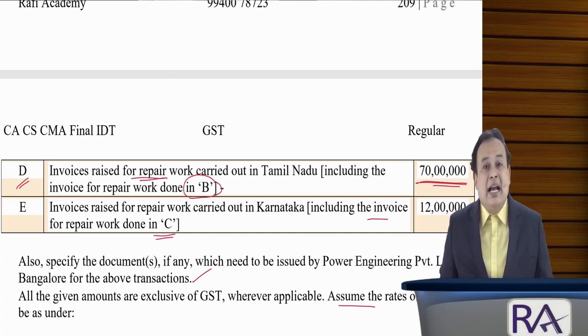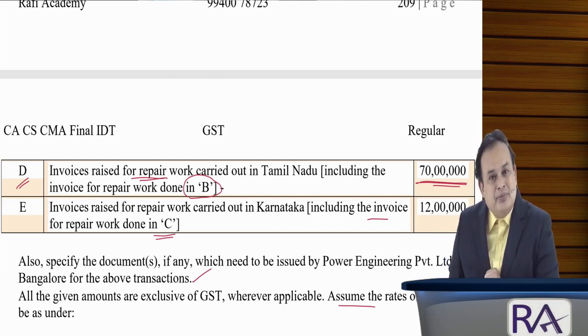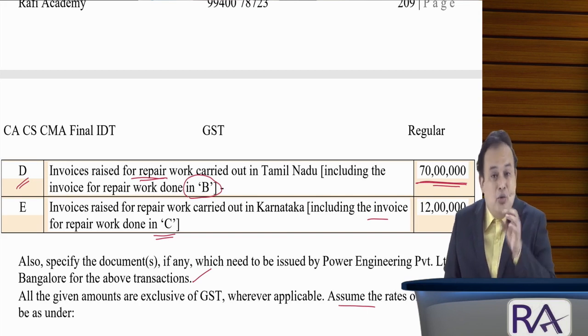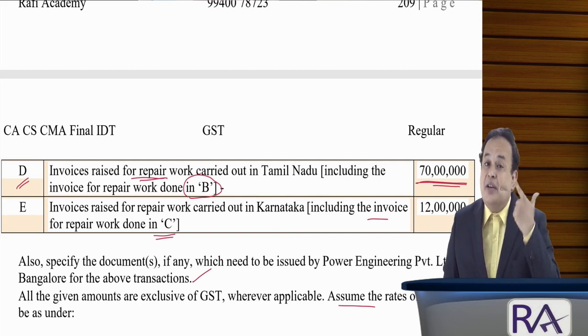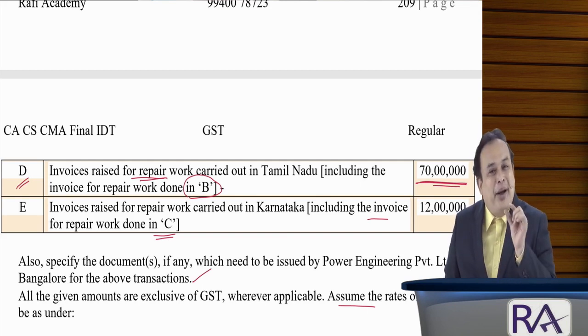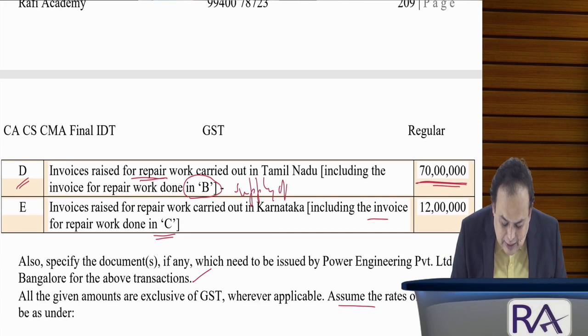This is called work contract service. Though material is involved, we should treat it as supply of service as referred under Schedule 2, point number 6, sub point A. So it is supply of work contract service.